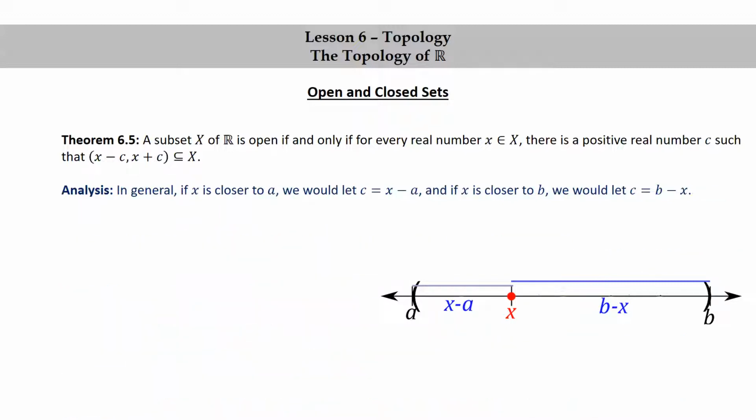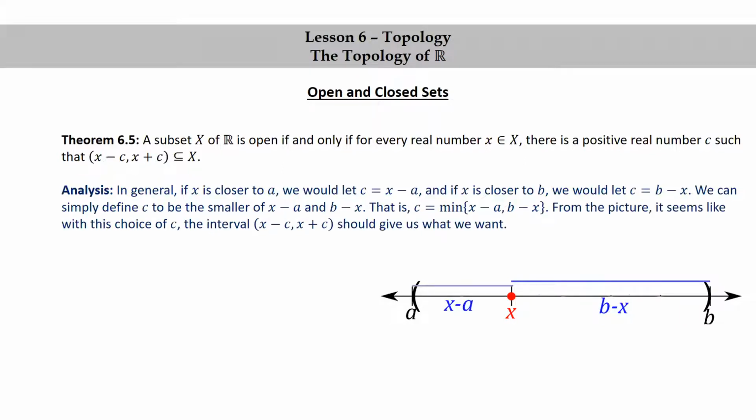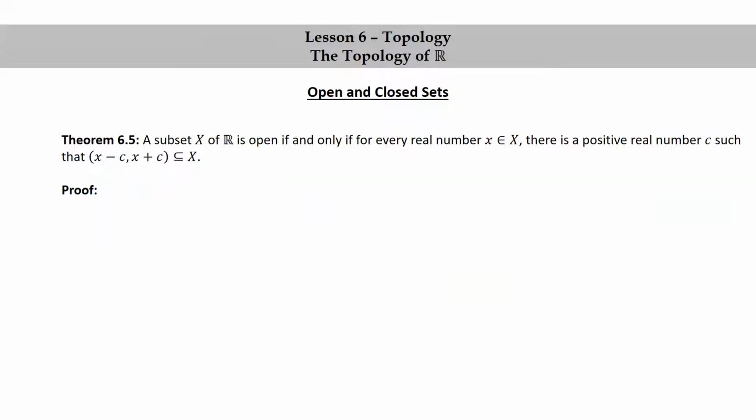In general, if x is closer to a, we would let c equal x minus a. And if x is closer to b, we would let c equal b minus x. We can simply define c to be the smaller of x minus a and b minus x. We write that as c equals min, for minimum, of {x − a, b − x}. From the picture, it seems like with this choice of c, the interval (x − c, x + c) should give us what we want. Okay, I think we're ready to write out the proof now.